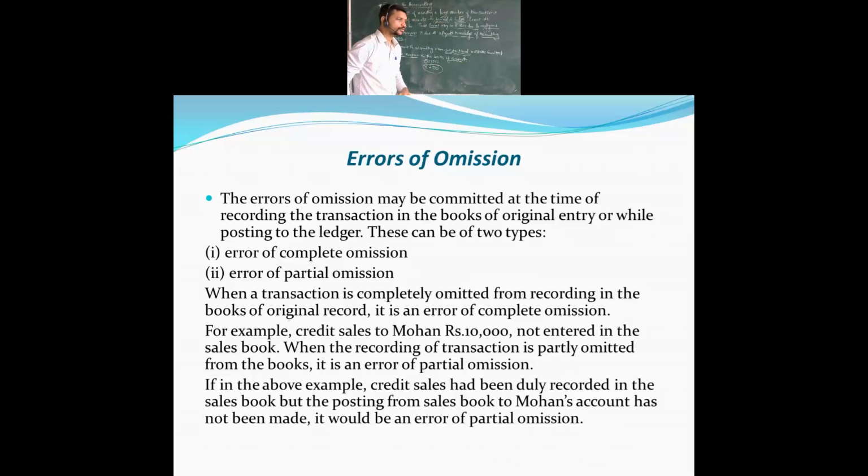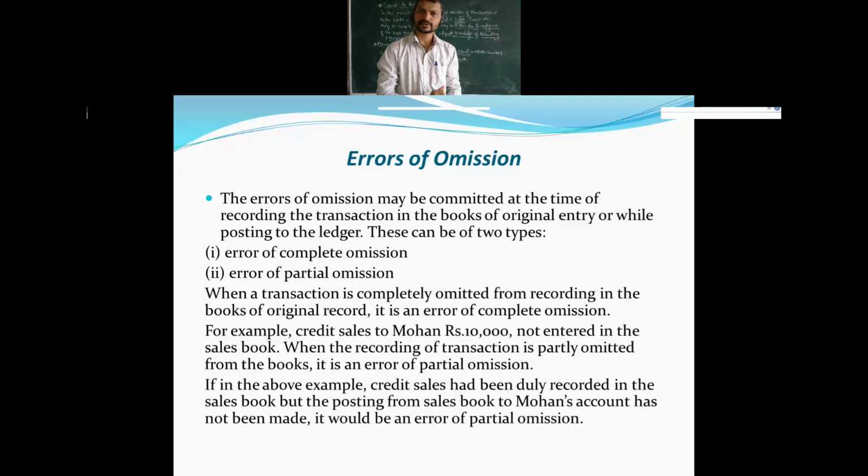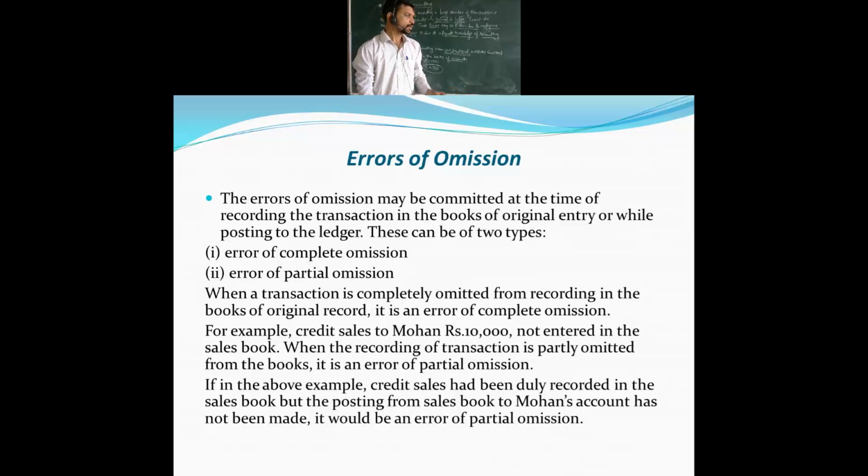So errors of omission may be committed at the time of recording the transaction, that is, in the books of original entry, or while posting to the ledgers. These are of two types: one is error of complete omission, and the next one is error of partial omission. We have the explanation for that as well.